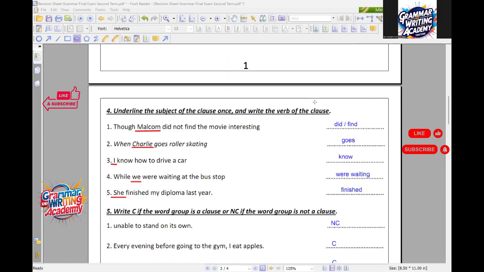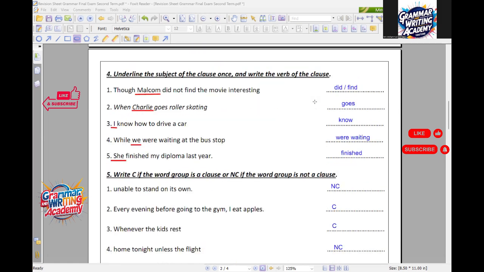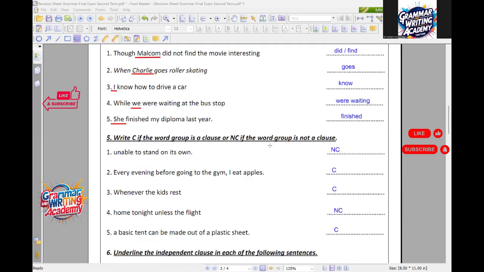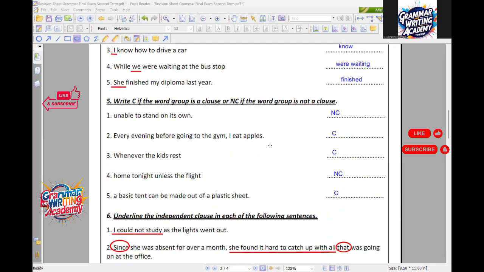According to question number 4, we talked about the clause, and we mentioned that a clause is a group of words that has a subject and a verb, and we explained it with each other. And here in number 5, you have a group of words, and you're going to identify whether this group of words is a clause or not a clause, which means a phrase.